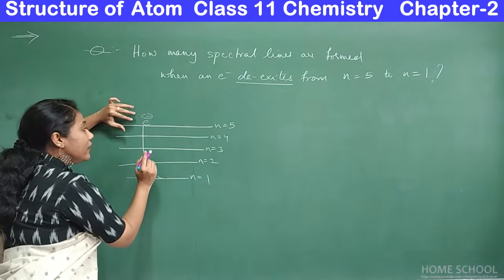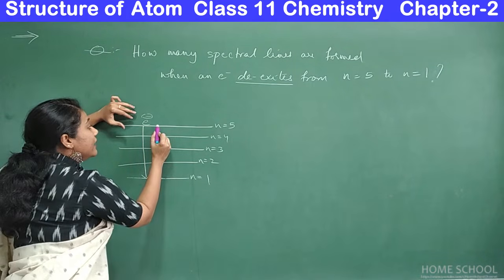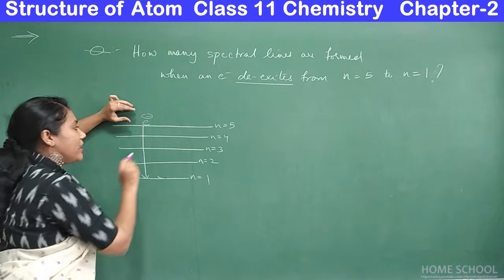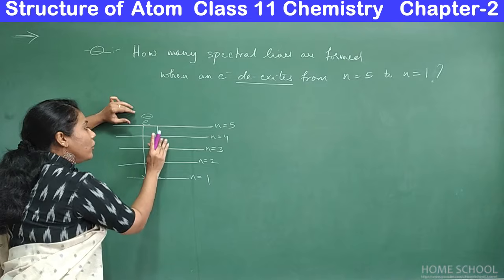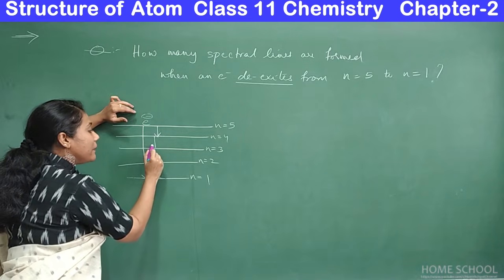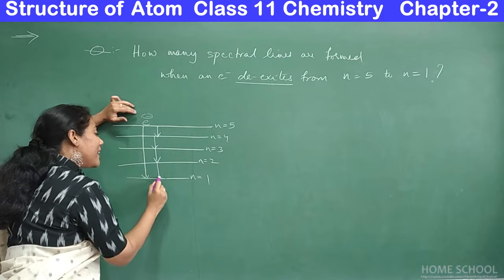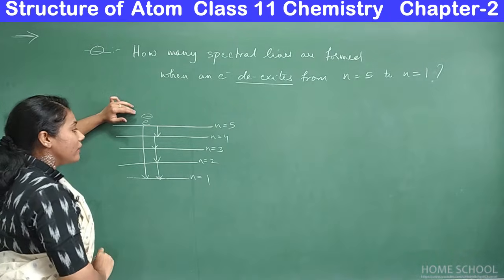Or, as I told you in the previous class, the electron, without directly coming to the first energy level, may first come to the fourth, again from there it may come here, again from there it may come here, and again from there it may come to n is equal to 1.